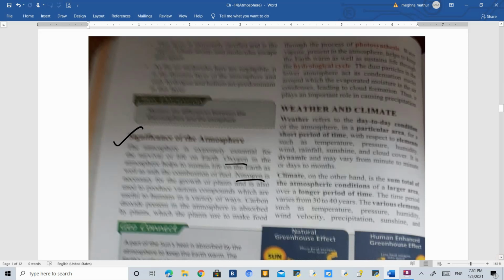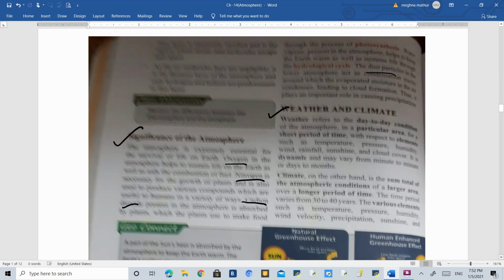Oxygen is very important for human beings and animals to survive, because we need oxygen to breathe. Then carbon dioxide. Carbon dioxide helps plants make their food by the process of photosynthesis. And then we have dust particles, and dust particles also have their importance because they help in holding the moisture. So this is the significance of the atmosphere, and whatever the contents are there in the atmosphere, they all have a certain degree of importance.